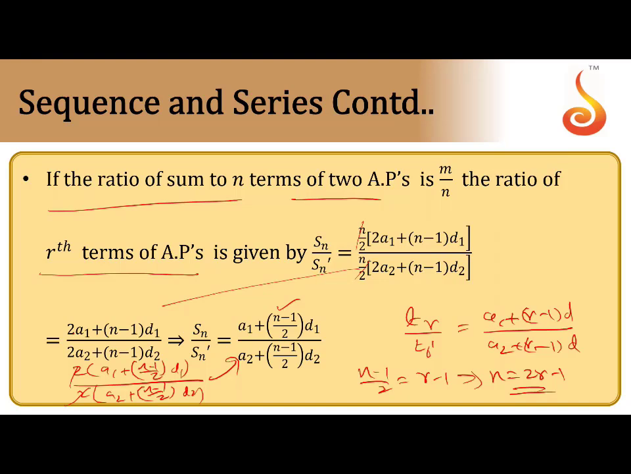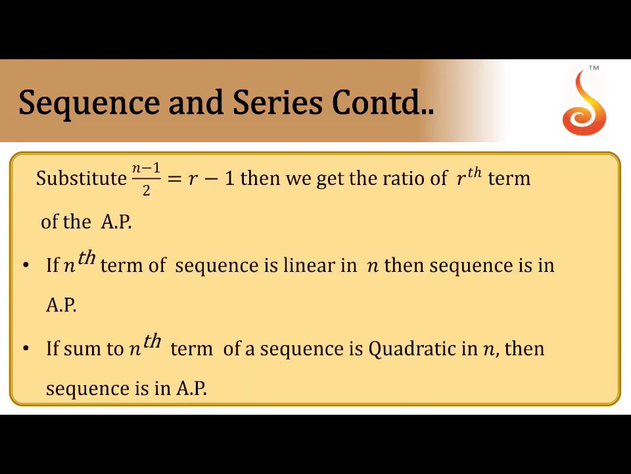There are some model problems where you can use this formula. So what I told: (n minus 1) by 2 is r minus 1, and we get the ratio of the rth terms.